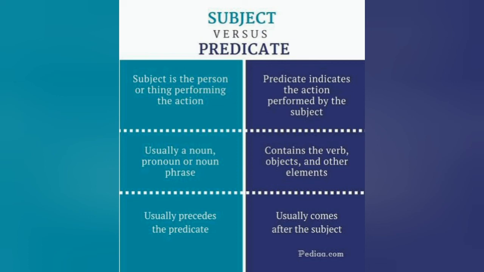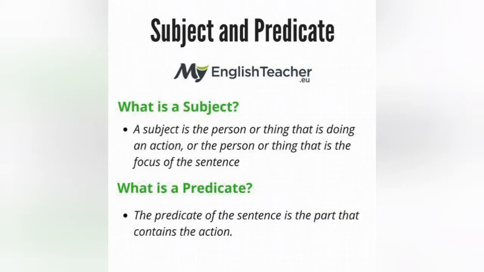But there are some sentences in which predicates come before and the subject is at the back. For example, हमने हमारी टेक्स्ट बुक में देखा था ना, we learnt about exclamatory sentences. In exclamatory sentences, the subject is at the end. So you need to learn all these differences, students. Come on, let us now have a short note about what is a subject. A subject is the person or thing that is doing an action or the person or the thing that is focus of the sentence. जो main होता है, जो action करता है, जिसके बारे में हम बात करते हैं, जो काम करता है, that is all subject.